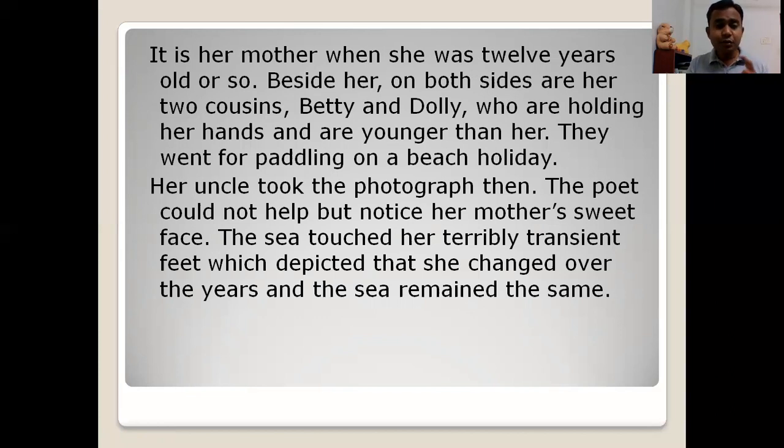Beside her mother, there are two girls. These two girls are her cousins, and their names are Betty and Dolly, who are holding her hands and are younger than her. They went paddling on a beach holiday. They wanted to spend their time. Paddling means walking. They went for a walk on the beach side.